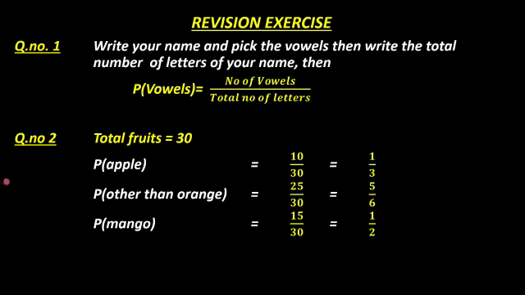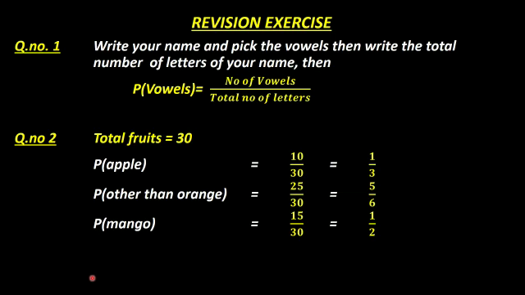Number 2, there are apples, 10 apples, then oranges and mango. Some 3 types of fruits are there. Total fruits are 30. They ask you to write the probability of apple. So total number of apples is 10. Then total number of fruits is 30. That's 10 by 30. For other than oranges, you have to add apple and mango. 10 and 15 will be 25, and total 30. Probability of mango will be 15 by 30. This is the standard form.